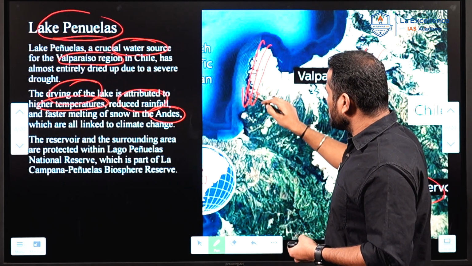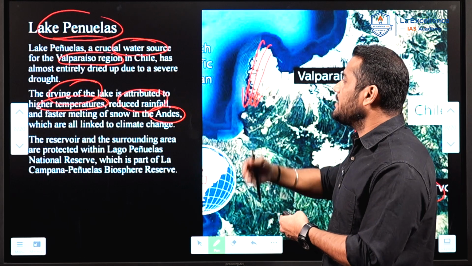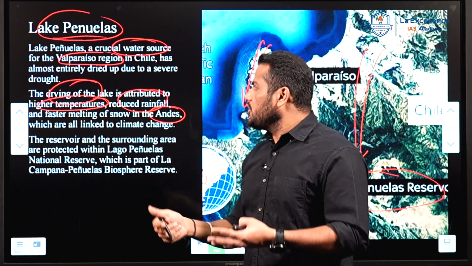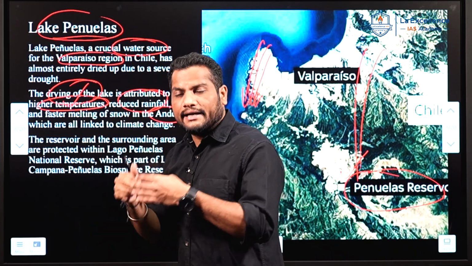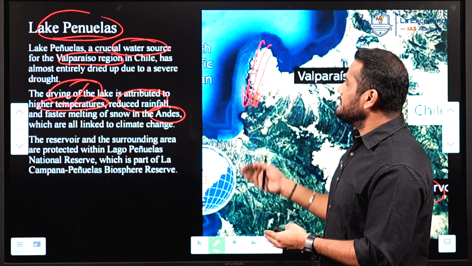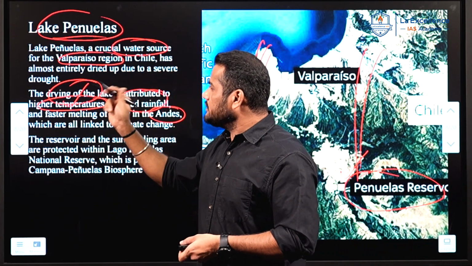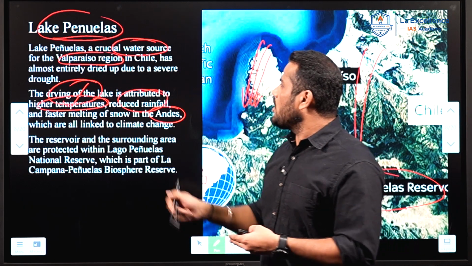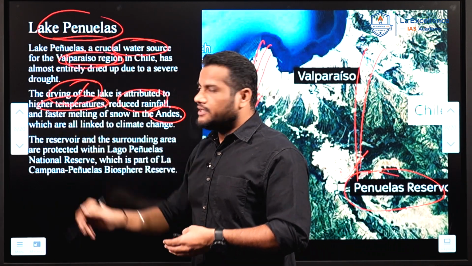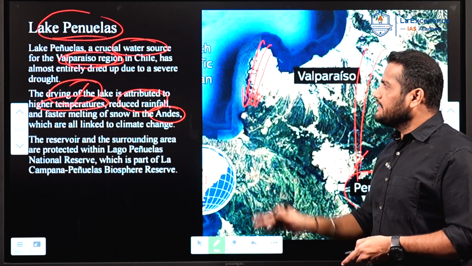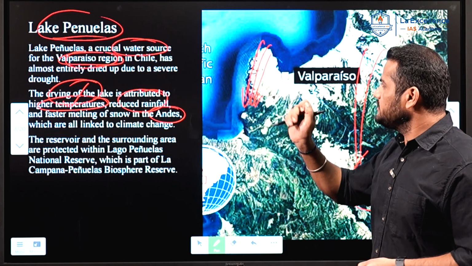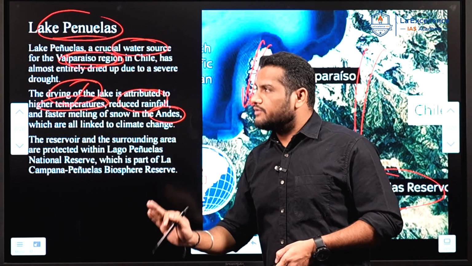There will be a large accumulation of water, and there is a faster rate of evaporation due to the increase in temperature. Because of this, there will be a decline of water level in Lake Peñuelas, which is a very important source of water to the Valparaíso region in Chile. Okay, this is Lake Peñuelas, which is located in Chile. These things are sufficient for your examination.